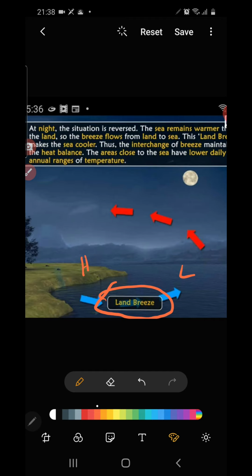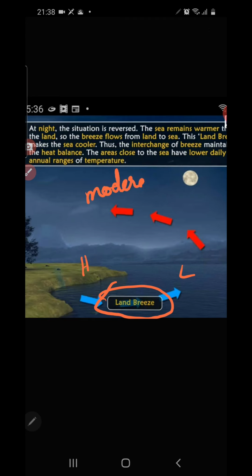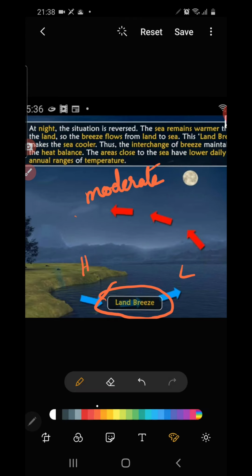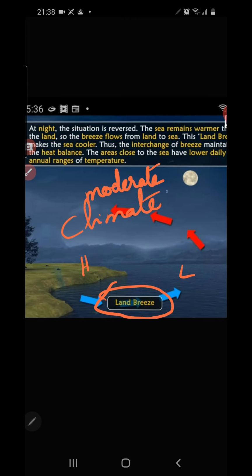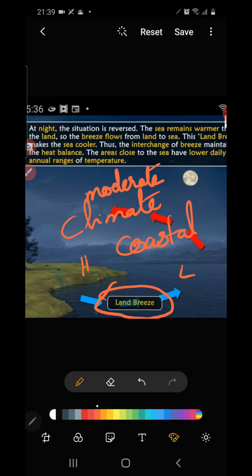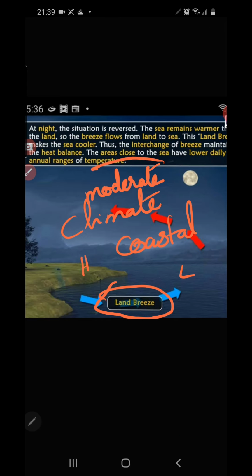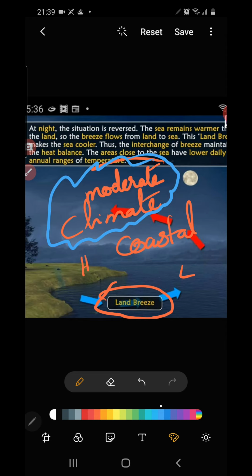Understood? This phenomenon of land breeze and sea breeze makes a moderate climatic condition over the coastal region. The other regions are not affected by the influence of the sea. So the closer a place is located to the sea, the more moderate climatic condition it experiences, because of the phenomenon of land breeze and sea breeze.